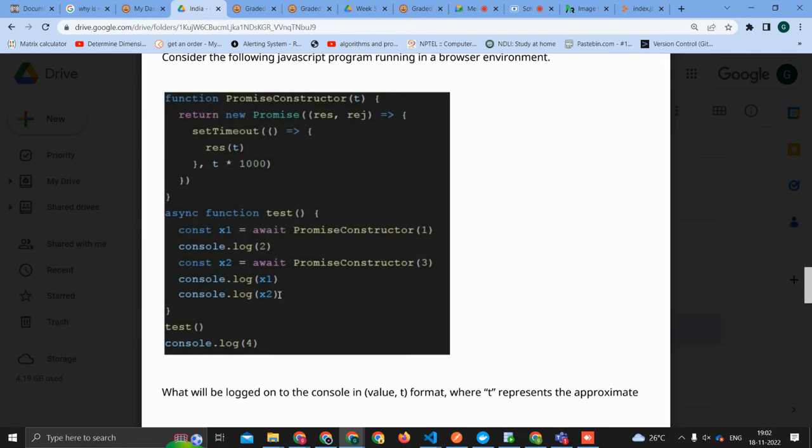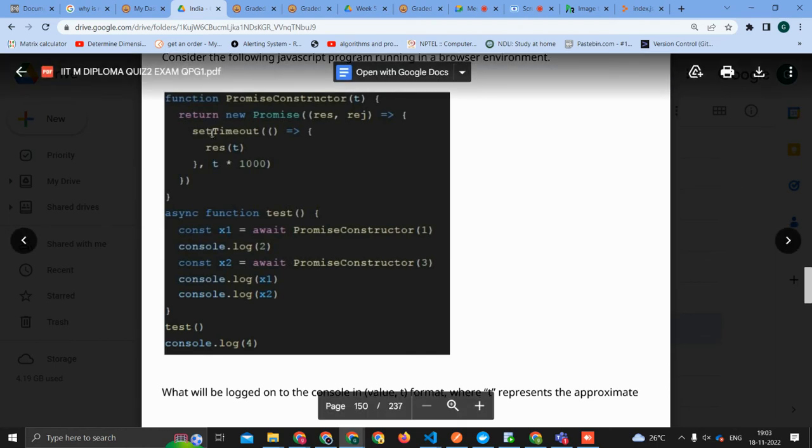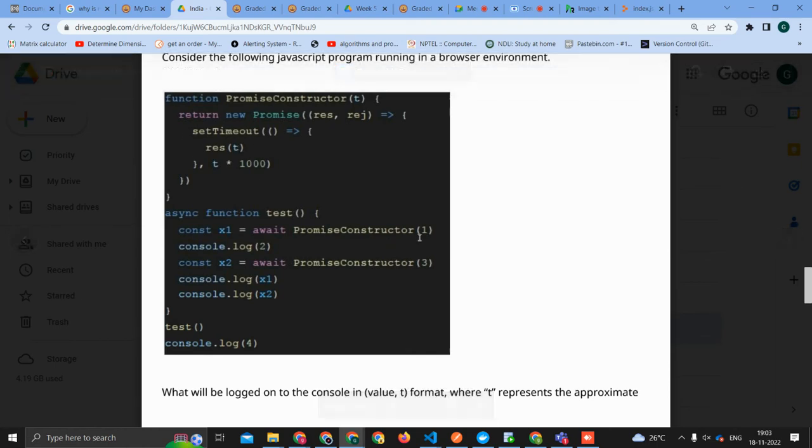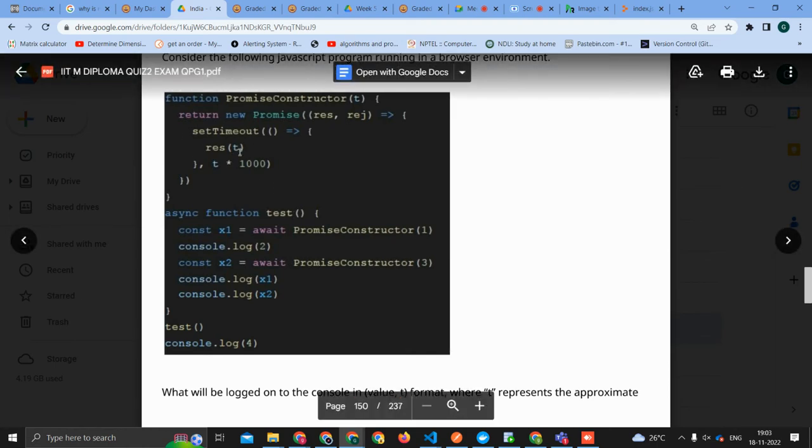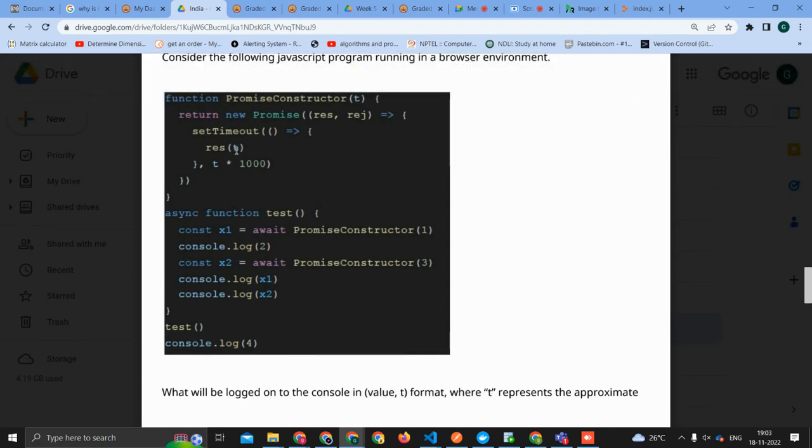One question I had: supposing in place of this async we had a normal function, then after the test we would print other things first and this console.log 4 will come last. Is it like that? I mean, it's a promise, right? But we have setTimeout here, so it is neither resolved nor rejected, right? The promise is pending.